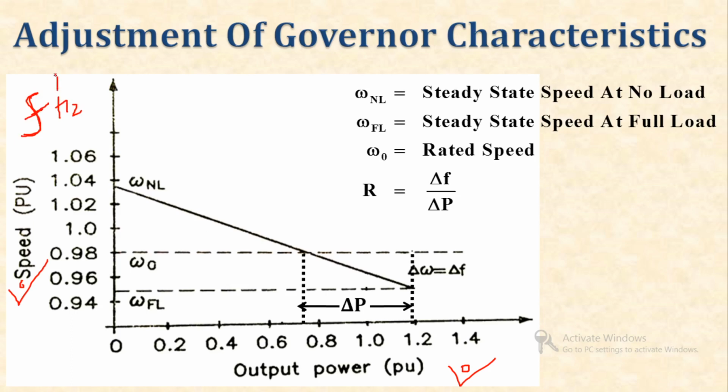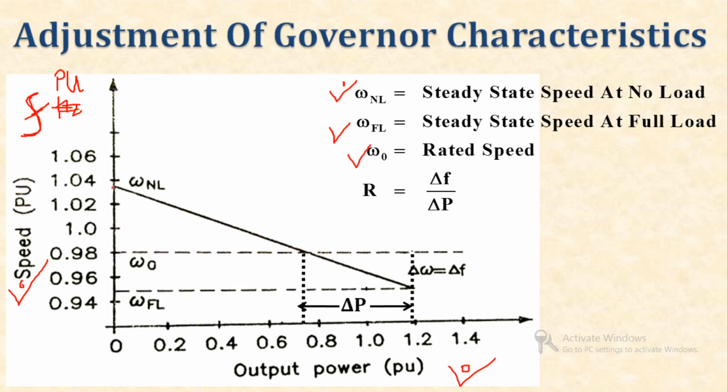Here frequency is in per unit. Clear? Frequency in per unit. So, let us define the notation: omega NL, the steady state speed at no load; omega FL, the steady state speed at full load; and omega 0, the rated speed.